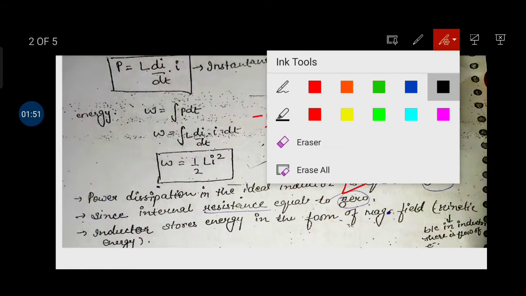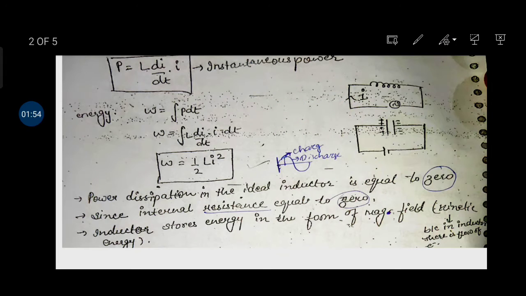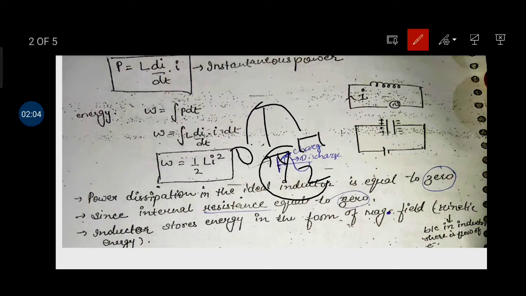In the positive half cycle, from 0 to pi by 2 it is charging, and from pi by 2 to pi it is discharging. So overall dissipation is 0. That means from 0 to pi by 2 it is positive, and from pi by 2 to pi it is negative. So positive and negative equals 0.